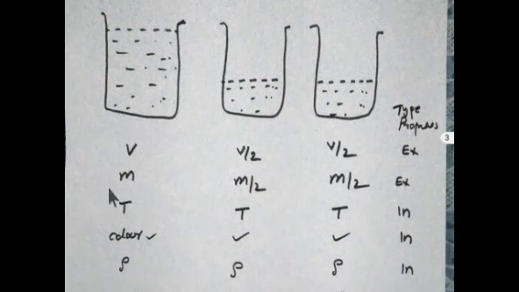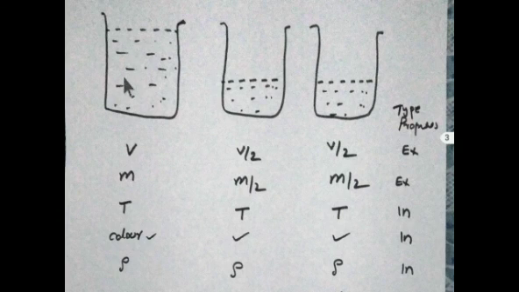Next, M is the mass of water. Here the mass is divided, that is M by 2, and here also M by 2. Mass also depends on the quantity of matter, so mass is also an extensive property. What about temperature? For example, consider the temperature of water is 27 degrees Celsius. Once the water is divided into two halves, here also 27, here also 27, no change.